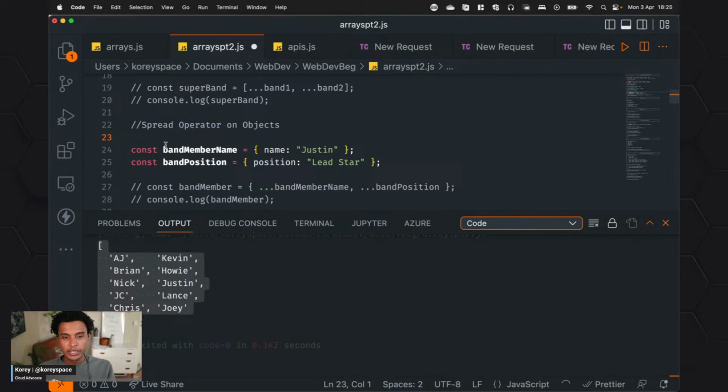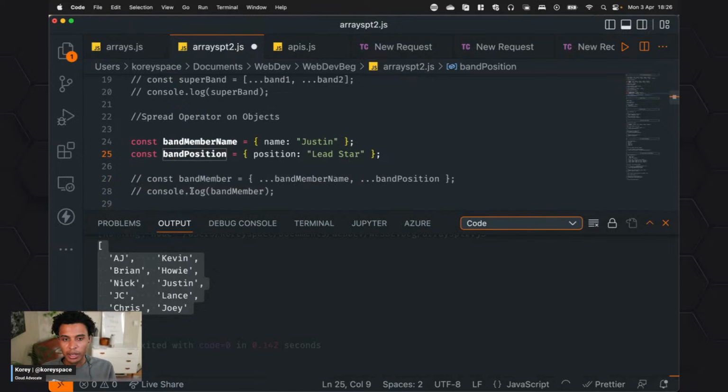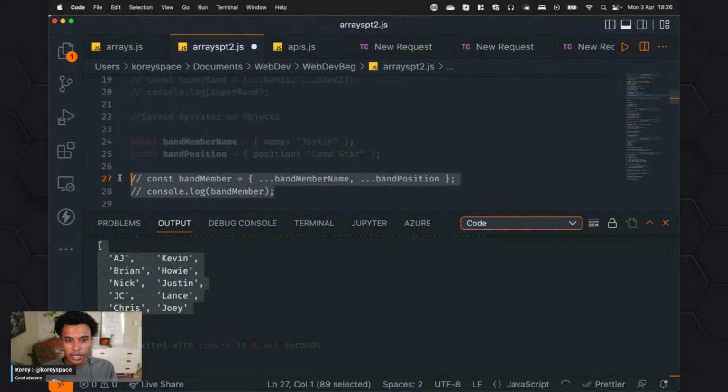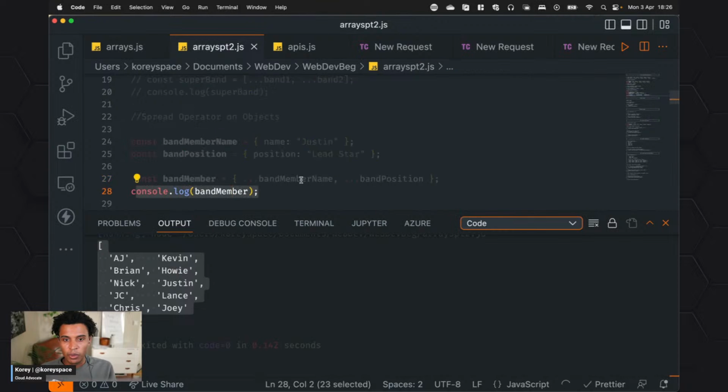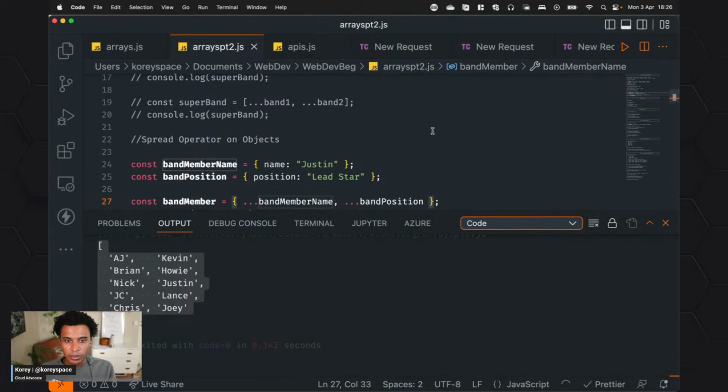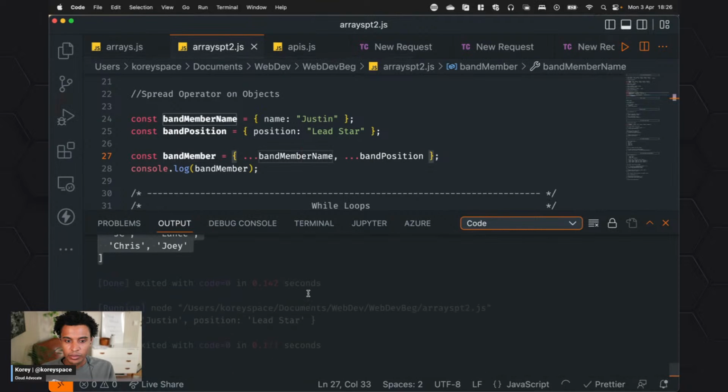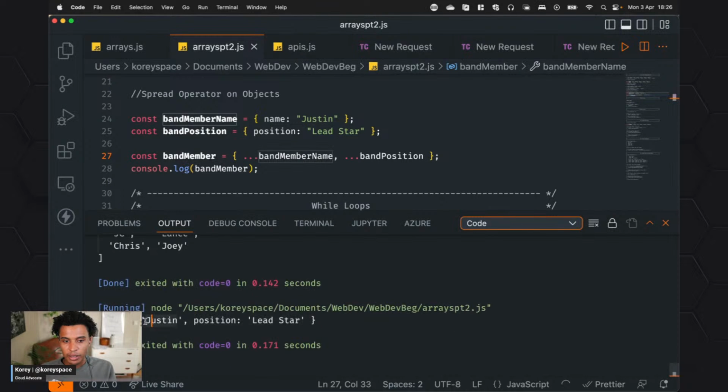So now we could do this, right? Let's say we have these 2 objects. We want to actually combine them into one called band member. So let's say maybe this is coming from different APIs, different areas in our program, and we need to then also bring this into that. So let's go ahead and do it, right? Okay, so now we have band member, and we have this name, band position, and let's have one actual object of this. So let me make sure everything's commented out. Great. So now one object, Justin, position, lead star,